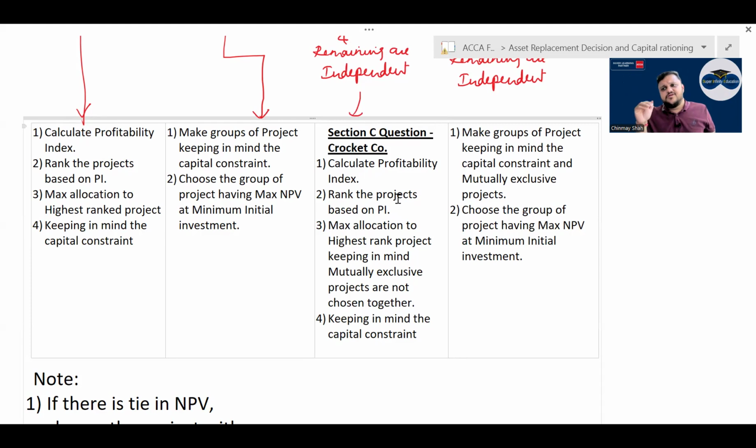But once you choose project A, you cannot choose project C. If you choose project C, you cannot choose project A, right? So keeping in mind what? Mutually exclusive projects are not chosen together, and keeping in mind the capital constraint.